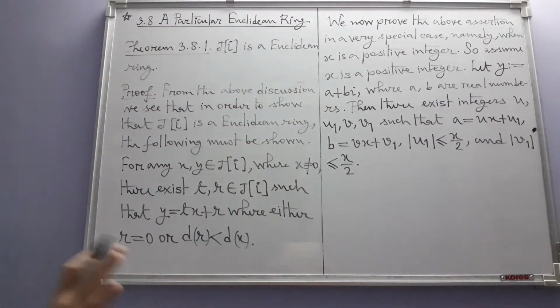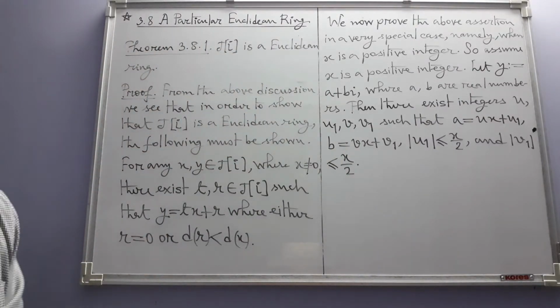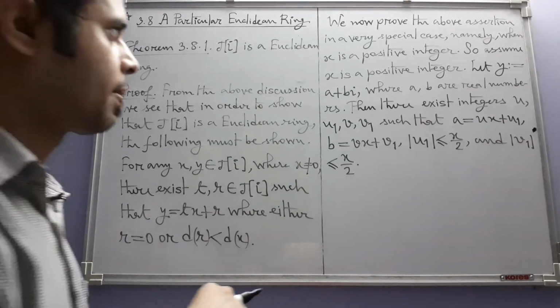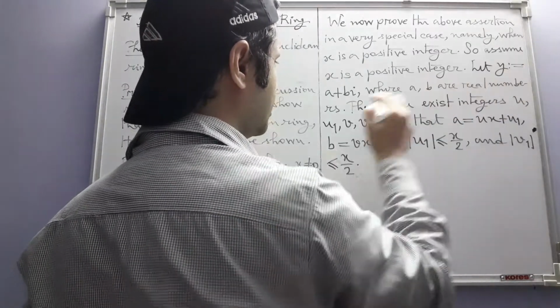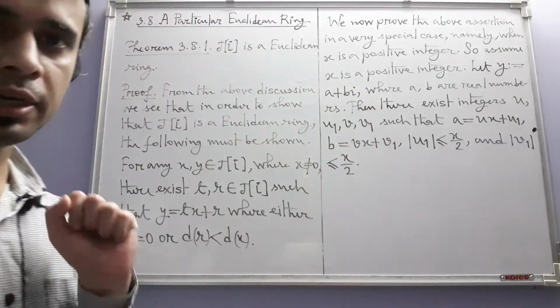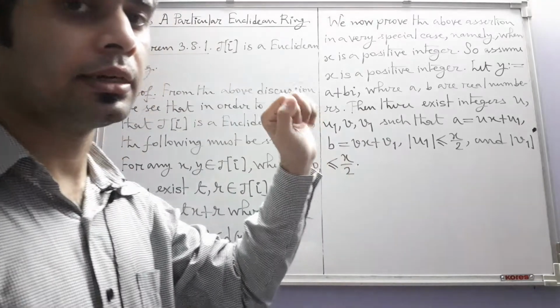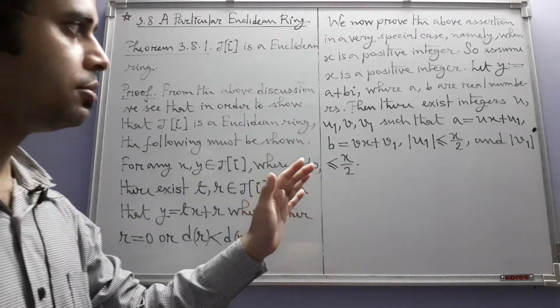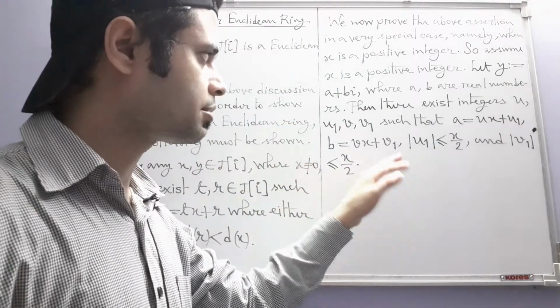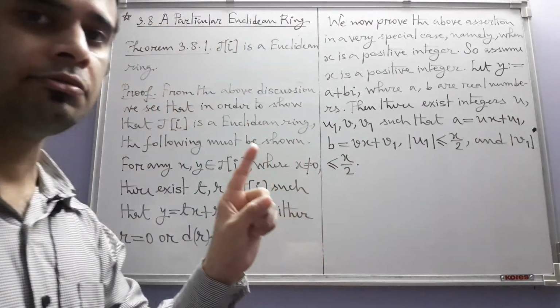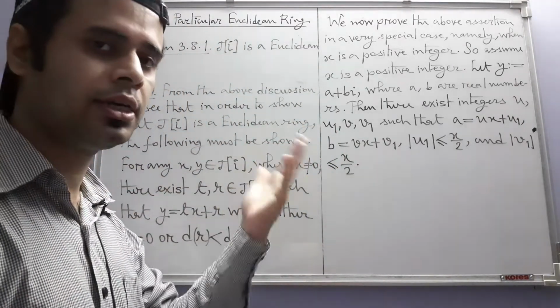What is it that we have written? You see, because y is Gaussian, a and b are ordinary integers, and now x is a positive integer. After all, it's non-zero. So we have used the ordinary Euclidean algorithm in the ring of integers, which we already have proved.